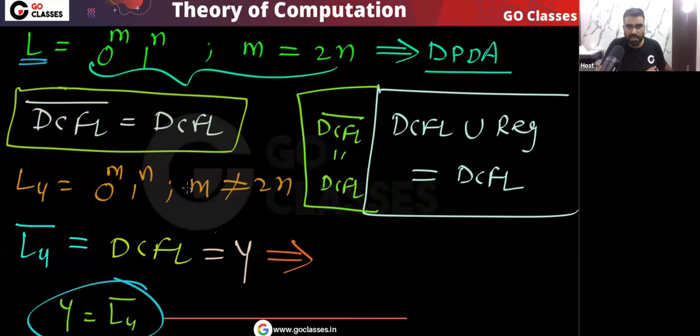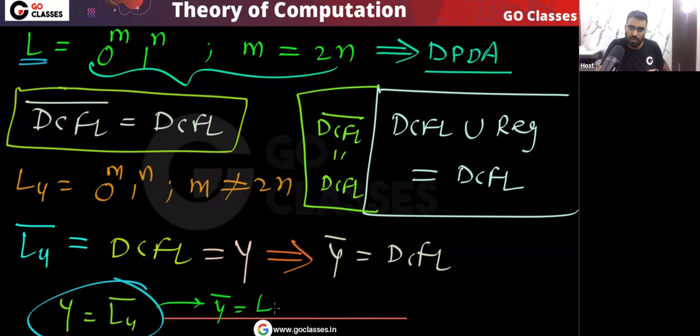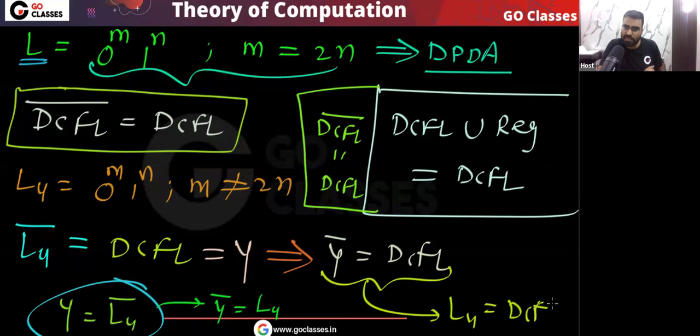Agree? So you can see if Y is DCFL, then Y complement also will be DCFL. Tell me what is Y complement? If Y is L4 complement, then Y complement will be L4. Yes or no? So remember Y complement will be DCFL. That simply means L4 is DCFL, because Y complement is DCFL. Y complement means L4. So you can see L4 will be DCFL. This is how you can easily see that L4 is DCFL.